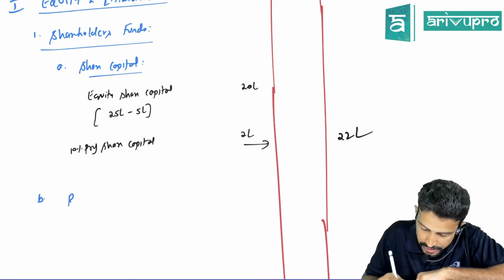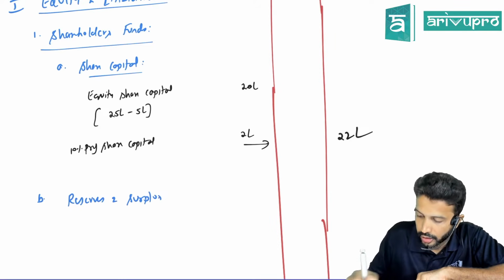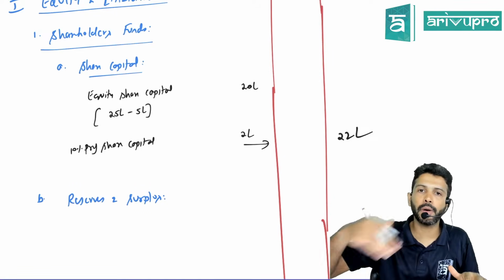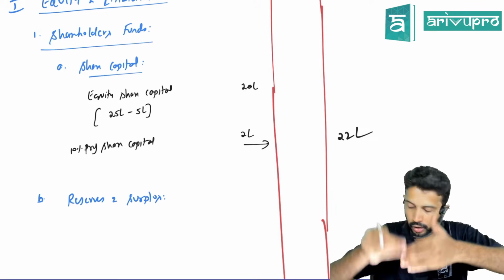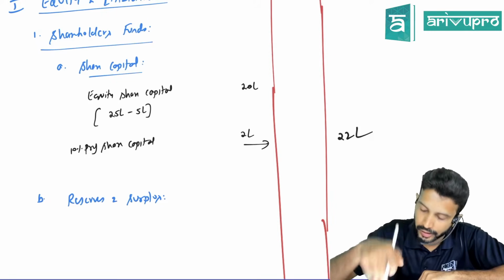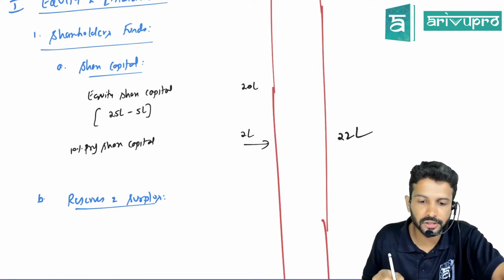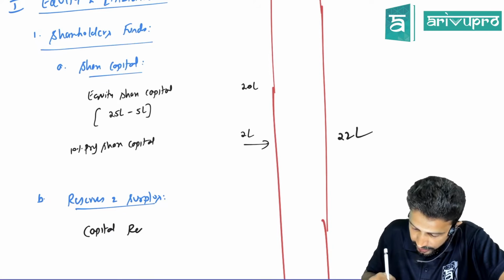After share capital, it is reserves and surplus. Normally, we have to do a note number 2 for reserves and surplus and show how all the reserves and surplus have increased or decreased. All that increase, decrease calculation, I'll do it here itself. One by one, I'll call it out here only. What is the first reserve you are able to see in your notes to accounts? You are able to see capital reserve.